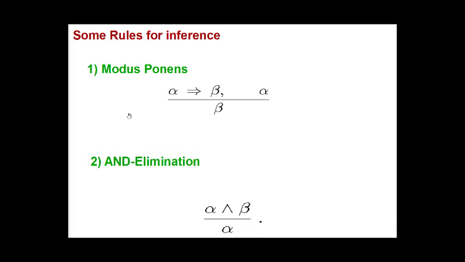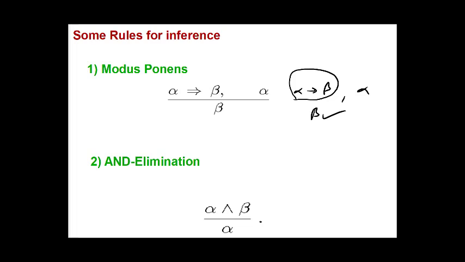Now we see some more rules for inference procedure. The first is modus ponens. So what does modus ponens say? If we are given alpha implies beta, and if alpha is true, then beta can be inferred. So we have a rule, alpha implies beta, given to us, and it is given that alpha is true, so we can infer beta.